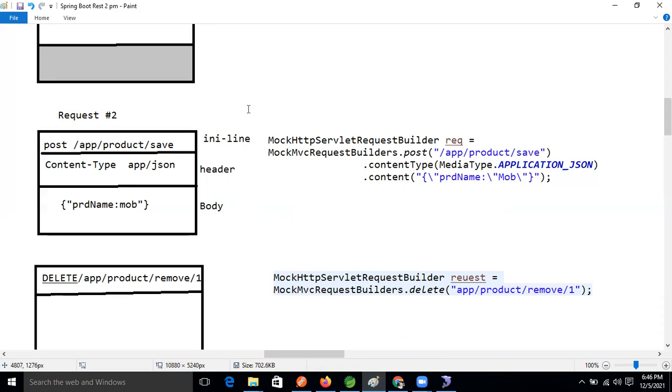Okay, so simple. If you are testing a web application, you must be good in the mock framework, right? Okay, good.